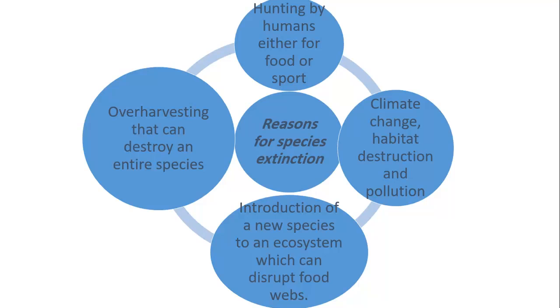Introduction of new species to an ecosystem can disrupt the food web. What do I mean by this? Now imagine this. I have a food web where I have grass, grasshoppers, and birds. So grass here is the producer. And then we have the grasshoppers. These are the herbivores. And we have birds. These are predators that will get their energy from eating the grasshoppers. So this ecosystem is balanced. We have a source of food, a source of energy, and the predators. So this keeps everything in balance.